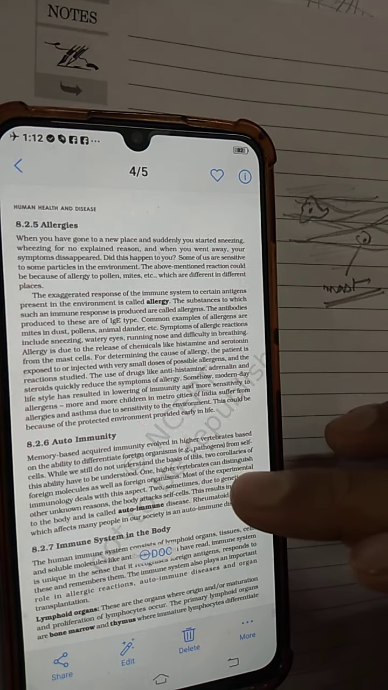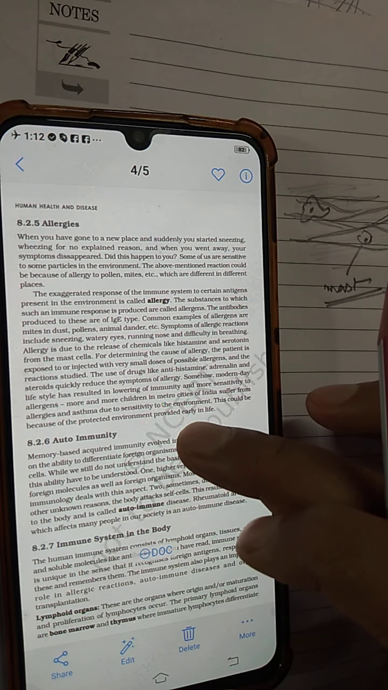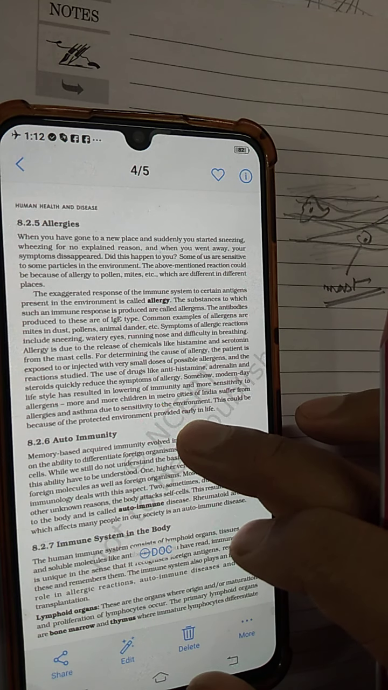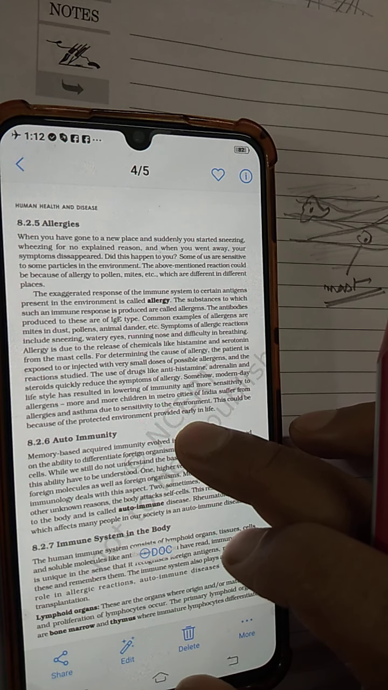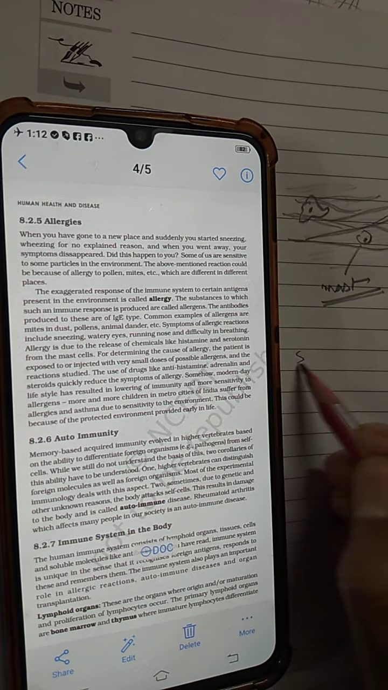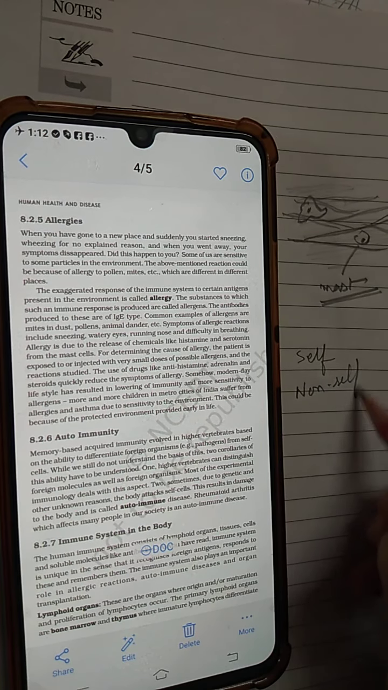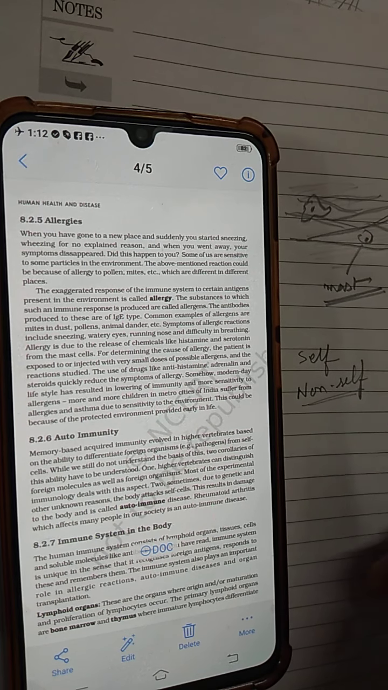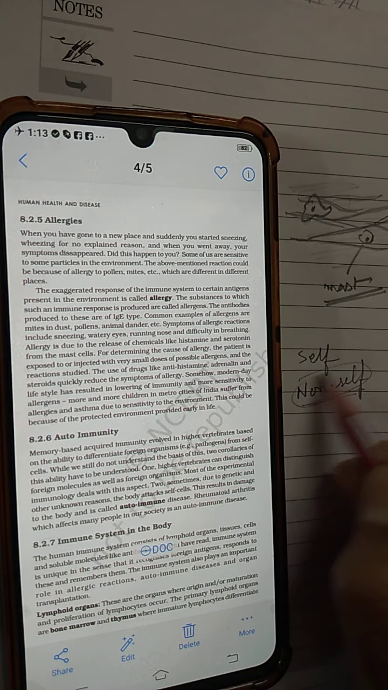Next we come to autoimmunity. I told you that our protective cells, the T cells, are programmed in such a way that they can distinguish between self and non-self. Self means our own body cells and non-self means the foreign cells. They can distinguish between them and they are programmed to attack the non-self cells.